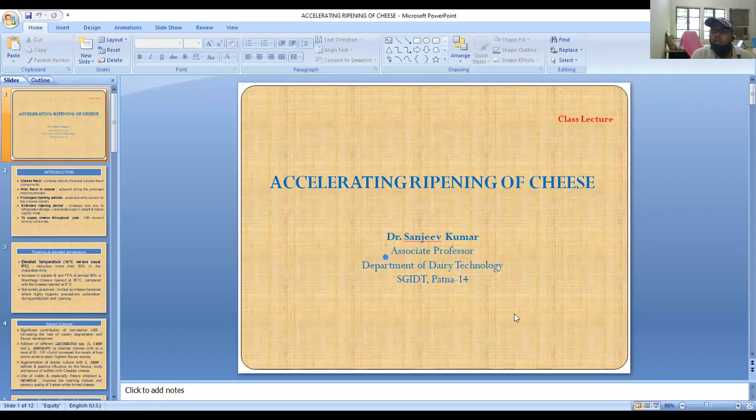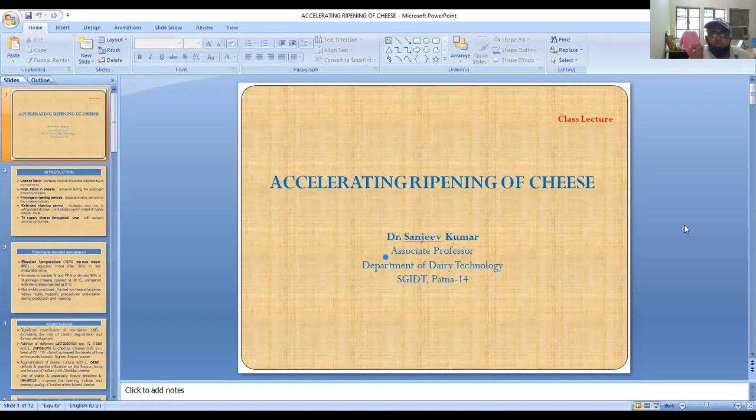Similarly, to meet the demand for cheese throughout the year, we are also reducing the time lag, or getting the full flavor in a shortened period of time. So we have already discussed the different methods and the different treatments we are going to give. Once again, we are reiterating the treatments we give to milk and the treatments we are going to give to the cheese curd.